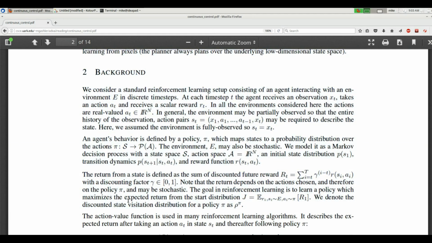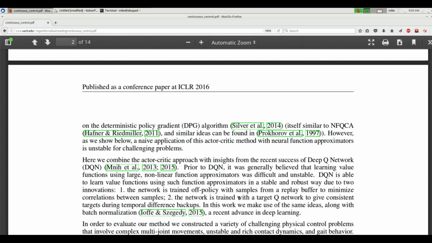Rho to the pi. We denote the discounted state visitation distribution for a policy pi as rho to the pi. So apparently rho is what they're using for discounted state visitation distribution. I think that means how often the agent is going to visit all the states in the state space. And pi is policy. Now we just need to figure out what beta is.